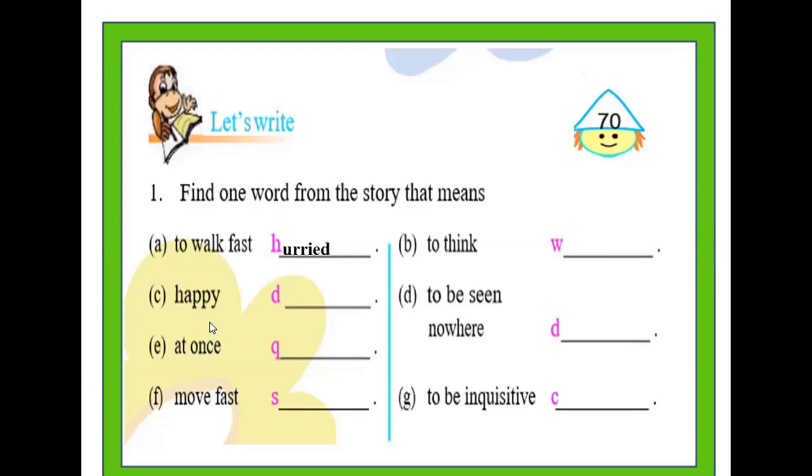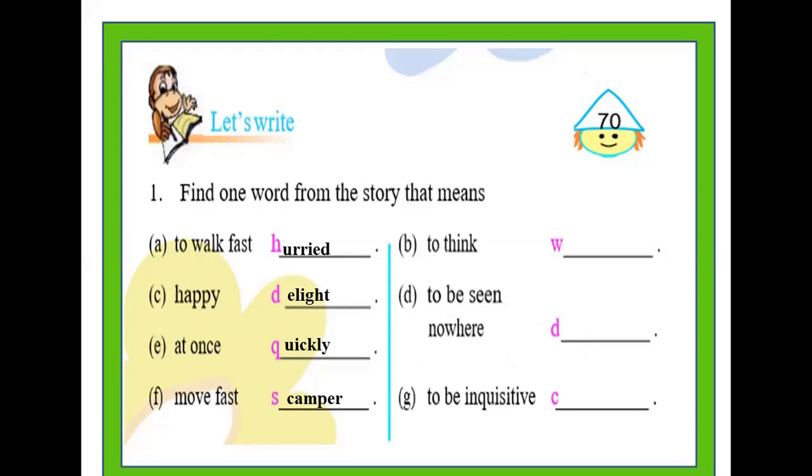Next is happy. So which is the word from the lesson that means happy, children? It is delight. The next phrase that is given here is at once. And the word in the text which means at once is quickly. The word from the lesson which means move fast is scamper.